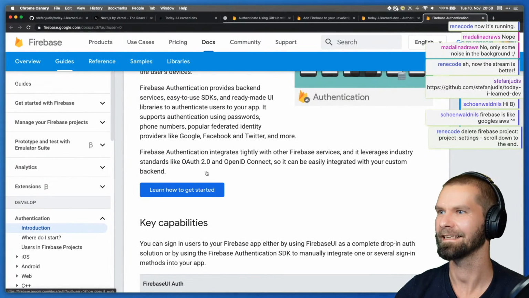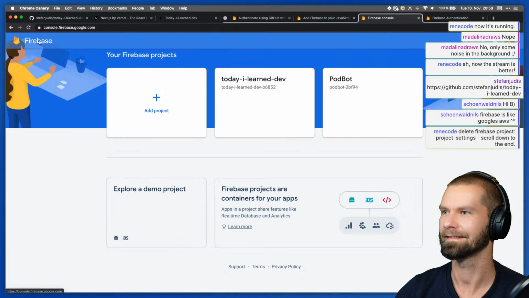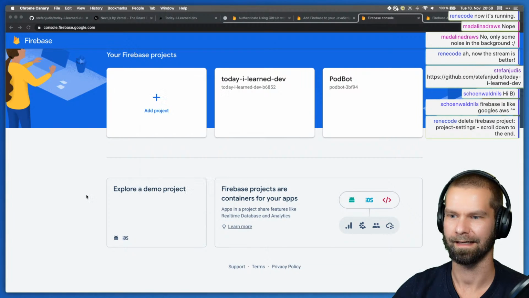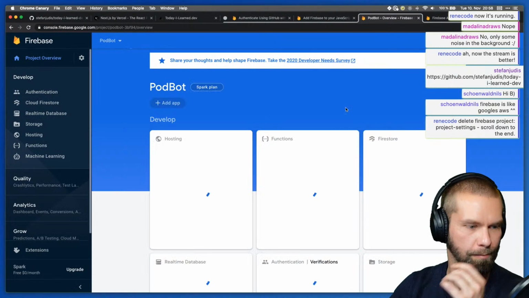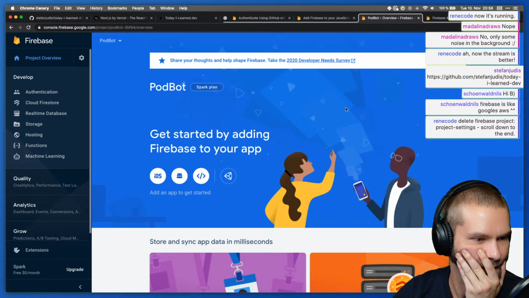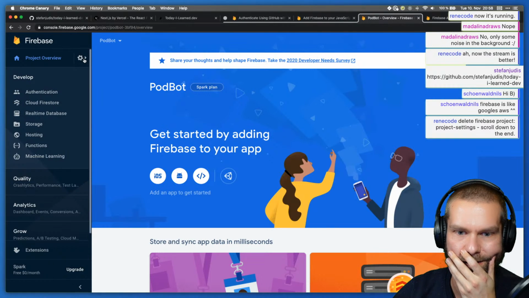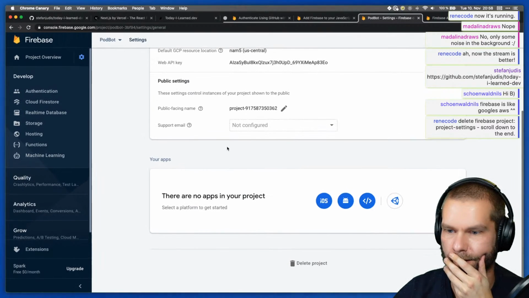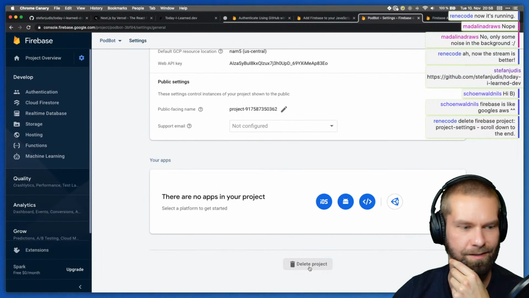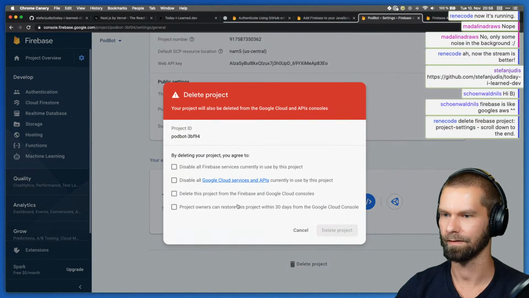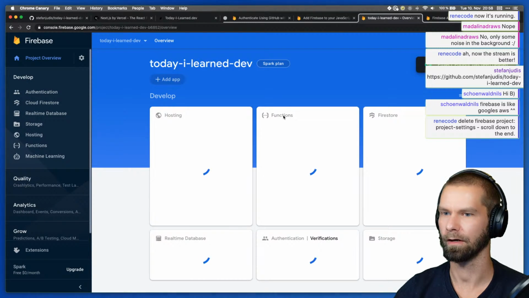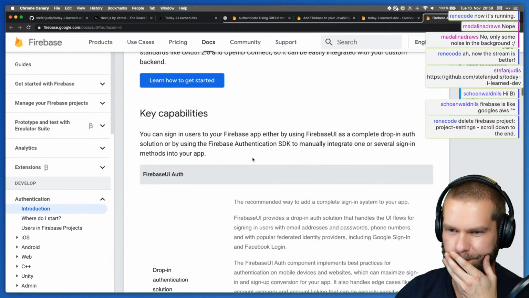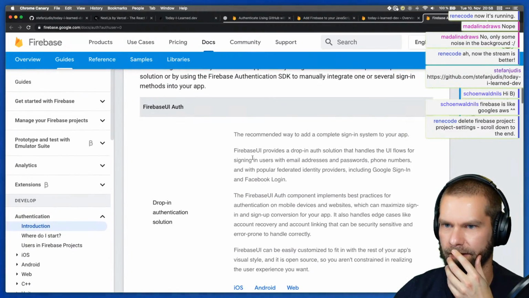Okay, so Lene says how I can delete things. So let's go back here. I go to Podbot, which is a project that I started, and then project settings, and then scroll to the end. Oh, well, that is not very visible here. Okay, so let's get rid of this one. Here we go. This is today-i-learned.dev, and I want to authenticate here. So how do we do this?